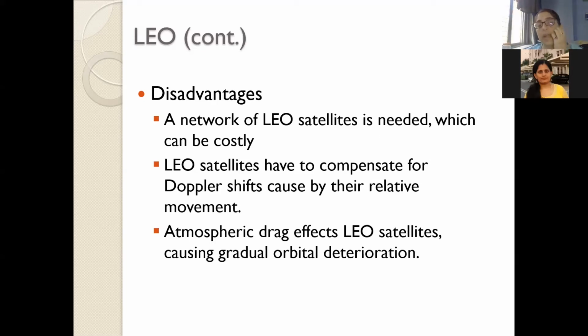It will need more energy to maintain its orbit every time, because something is putting additional pressure on the satellite. We don't experience this atmospheric drag for a geostationary satellite because it is farther away from the Earth, and atmospheric friction does not impact it. There we have different parameters.